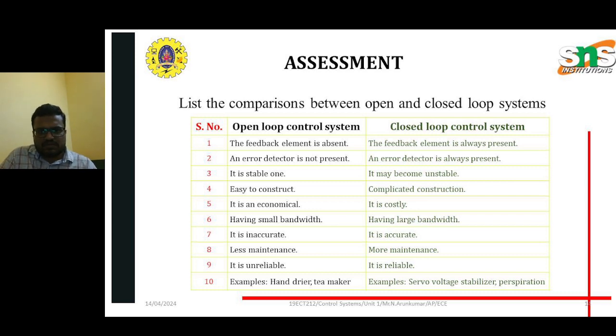It is a complicated one. It is economical. It is costly. Having small bandwidth. It is a large bandwidth. It is inaccurate and it is accurate. It is unreliable. It is reliable. Hand driver machine something. So here the servo voltage stabilizers, like that we can use these closed loop systems. Thank you.